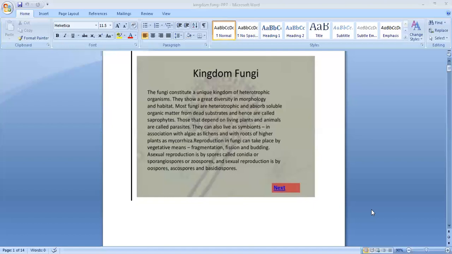In the case of plants, we say the cell wall is made up of cellulose, but here the cell wall is made up of chitin material. Clear? Then there are two types of hyphae you can see, aseptate and septate. What is the difference between these two? Let us see. The hyphae may be aseptate. Aseptate means tube-like without cross walls or septa. I told you it is very long and tube-like. Sometimes we can see the cross walls or septa in between, and those are called septate. If they don't have cross walls or septa, they are called aseptate.